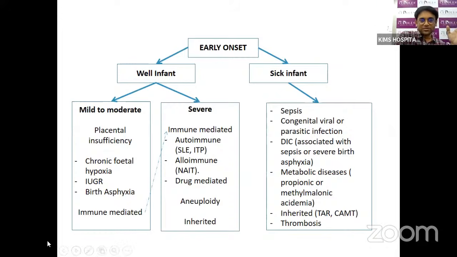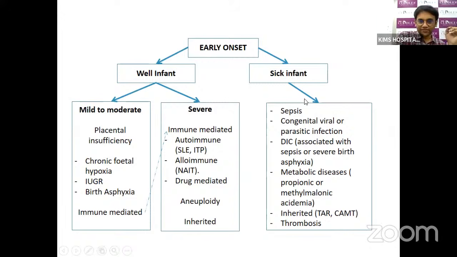Sometimes immune-mediated thrombocytopenia can also be mild to moderate, but the majority of the time immune-mediated thrombocytopenia is severe and the babies usually appear well. The immune-mediated can be autoimmune, in the case of SLE or ITP mothers, or alloimmune, in the case of NAIT. Sometimes severe thrombocytopenia can be drug-related. And there are a few conditions, like aneuploidy or inherited disorders, where the bone marrow itself is not able to produce an adequate amount of platelets or megakaryocytes.